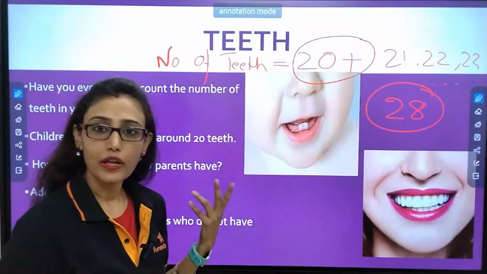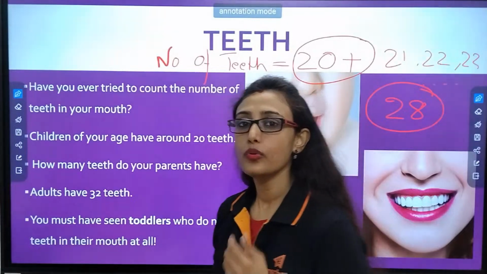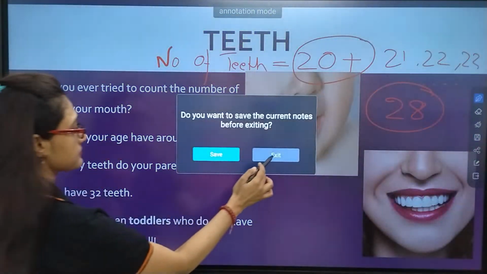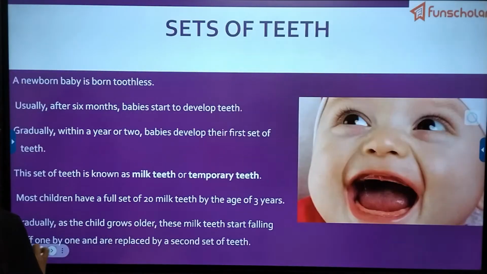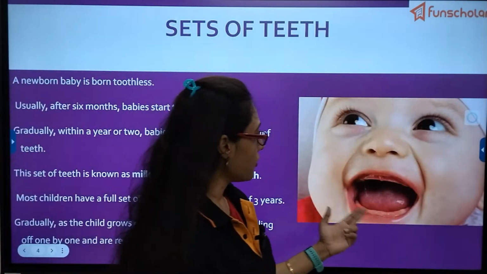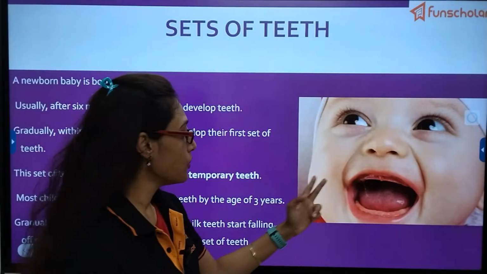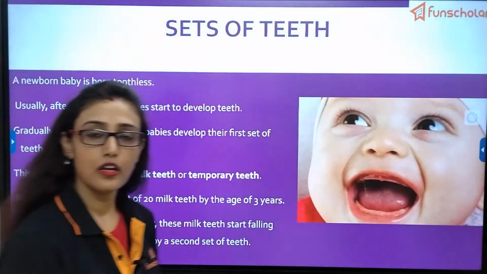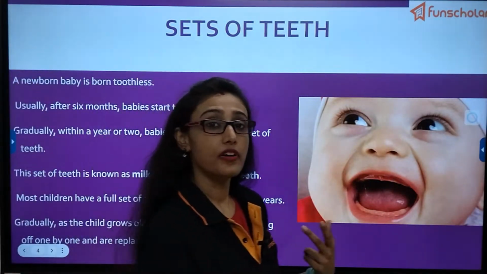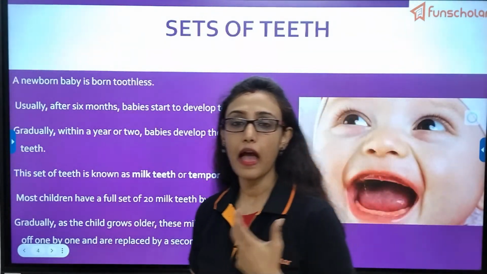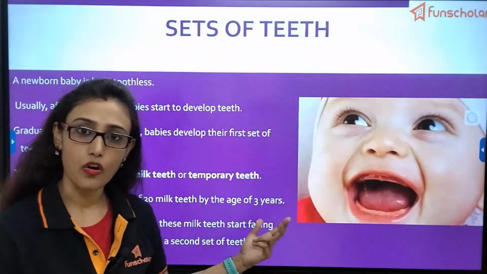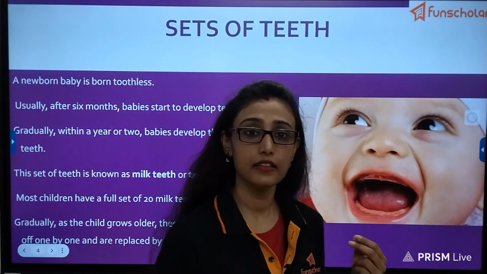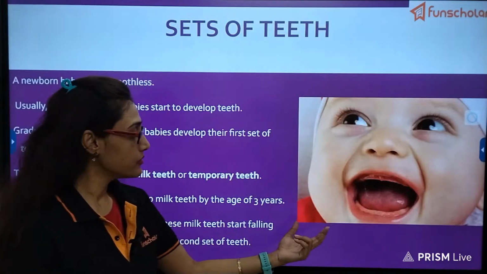So, when you are born, at that time you have no teeth basically. Just let's see. See, this is a baby of 3 or 4 months of age who is having no teeth. Only the gums are visible. So when do these teeth first appear? The first teeth appear when the baby is 6 months or 6 plus months of age. Then the teeth start forming.